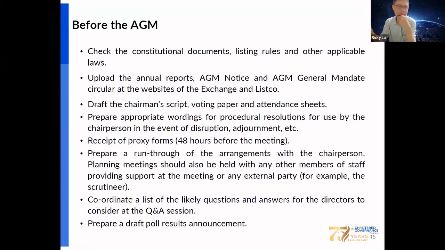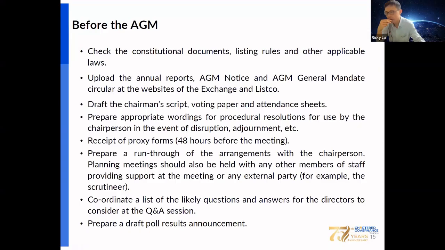First of all, check with the constitutional documents and also the listing rules and other applicable law regarding the AGM. Then upload the annual report, notice of AGM, and AGM general mandate circular on the website of the stock exchange and the listed company. Then the company secretary should draft the chairman's script, draft the voting paper and attendance sheet, and prepare the appropriate wording for procedural resolutions for use by the chairman in the event of disruption or adjournment.